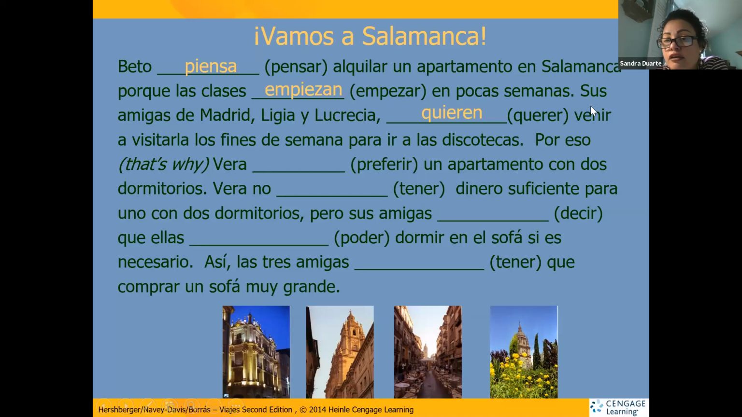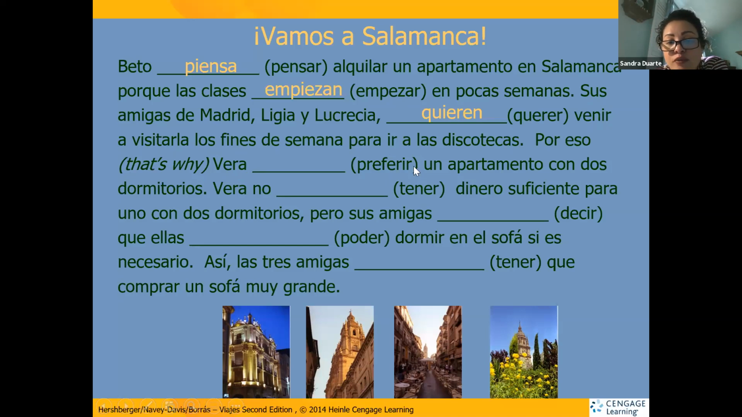Notice this here. Venir is a verb that I just showed you in the previous slide. Venir, it's a stem change verb. And visitar is another verb. But remember the rule, when you have two verbs, you don't conjugate the second one, okay? Los fines de semana para las discotecas. So we finish with that sentence. The next sentence starts. Por eso, this is why, or that's why. Vera, it's a different name. Vera is a girl. Vera.